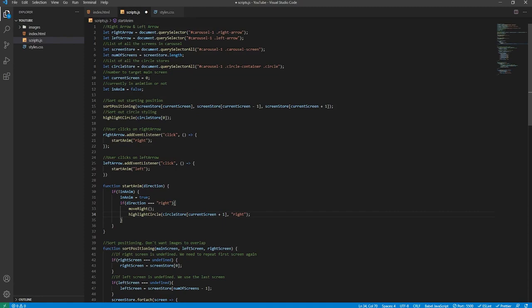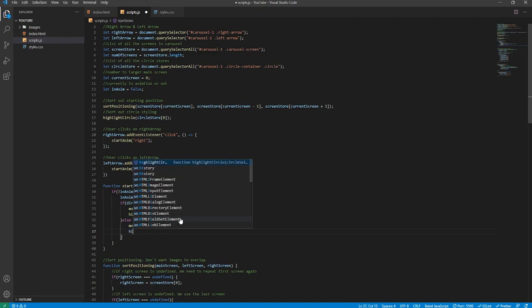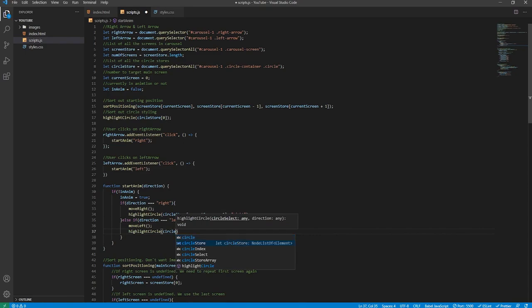But basically we are configuring the circle fill style to the relevant circle when the user clicks on the right arrow, because it's in this if block here. And we'll do the same for the left arrow, so the direction then will be left. We called it with left there, so we'll say if direction left. We will call a function which I haven't created yet called move left, and we'll also call the highlight circle function again. And the first argument, select circle, we'll say circle store current screen. We want it to be the previous circle, so -1, and then the second argument will be left, so we want to travel in the left direction.